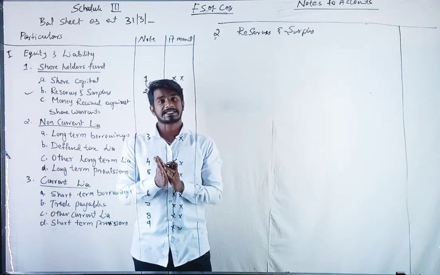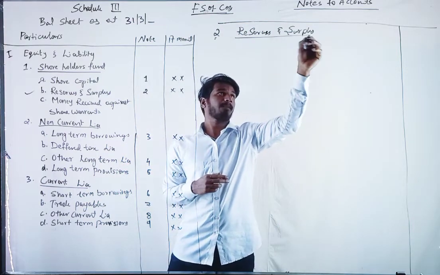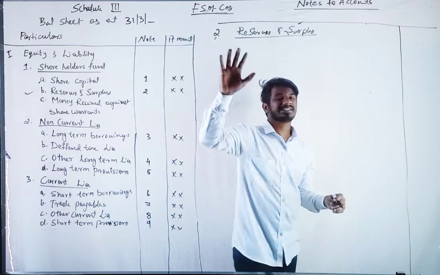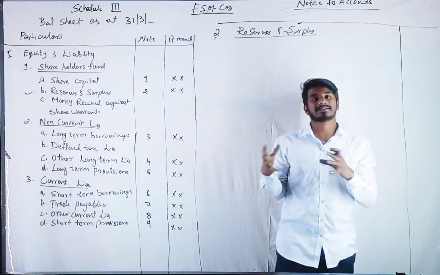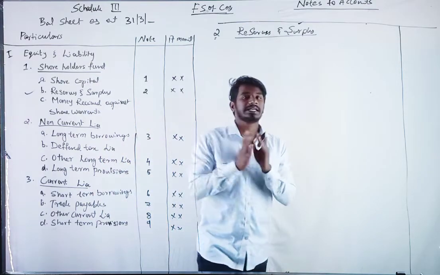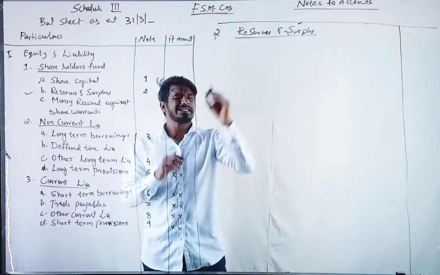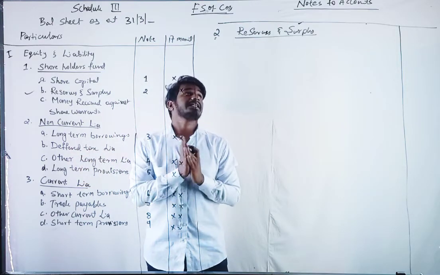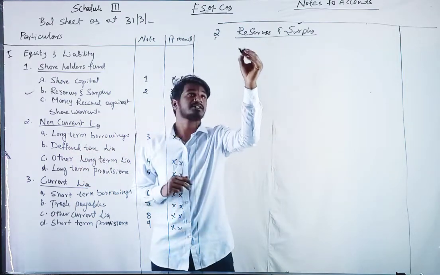What do you mean by reserves and surplus? Reserves and surplus means profit. Reserves means we keep some amount aside from the profit or from capital. Any reserve in the company will come under reserves and surplus itself.